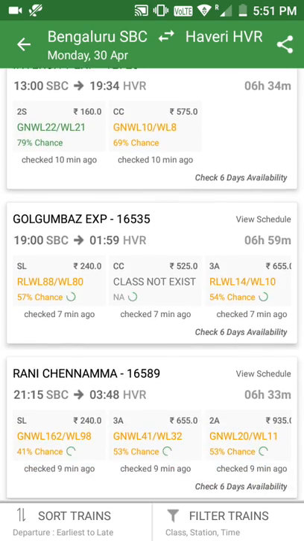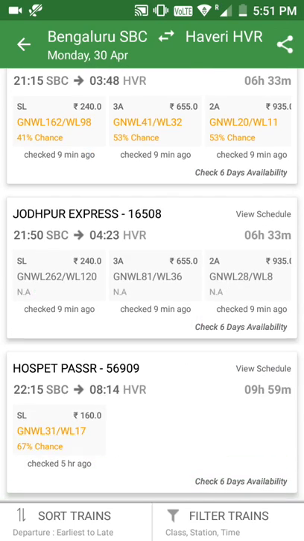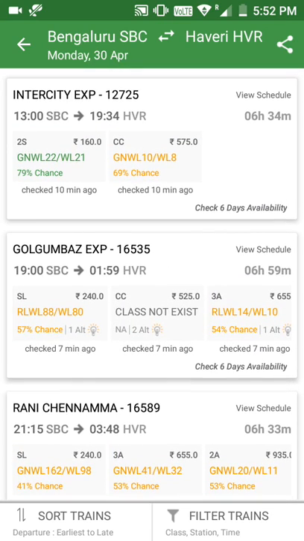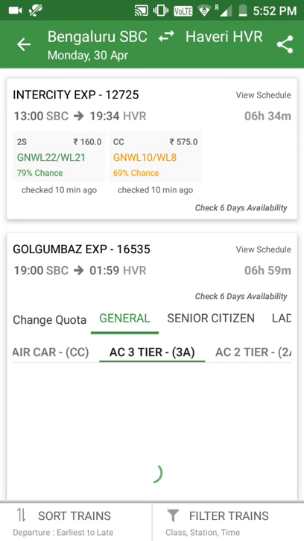Here, the list appears, meaning the train list. So, I'll click on train number 16535. Before clicking, you can see there is one glowing bulb. This means it's showing the same train alternate. So I'll click on 3A.